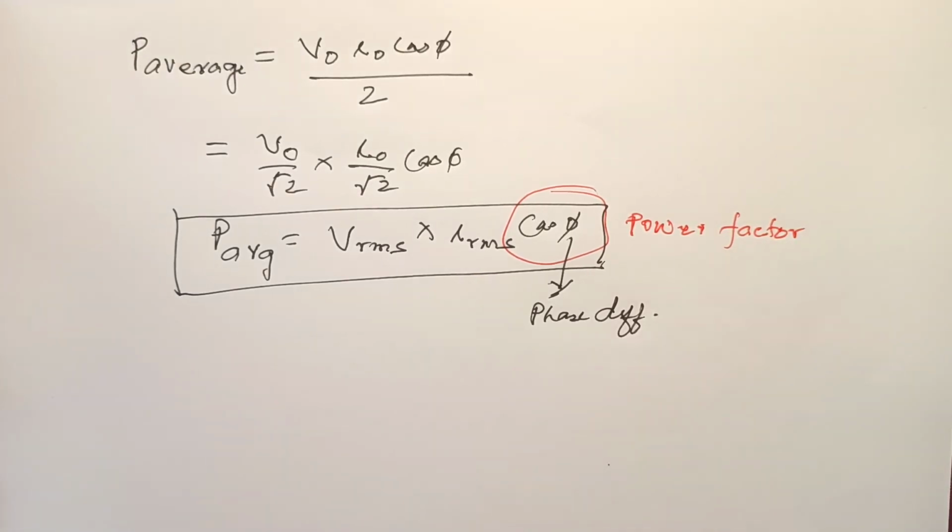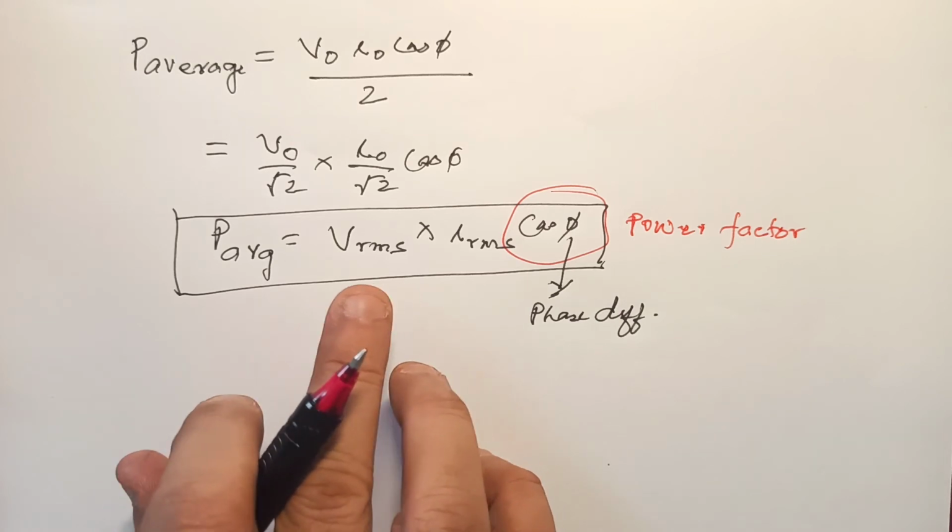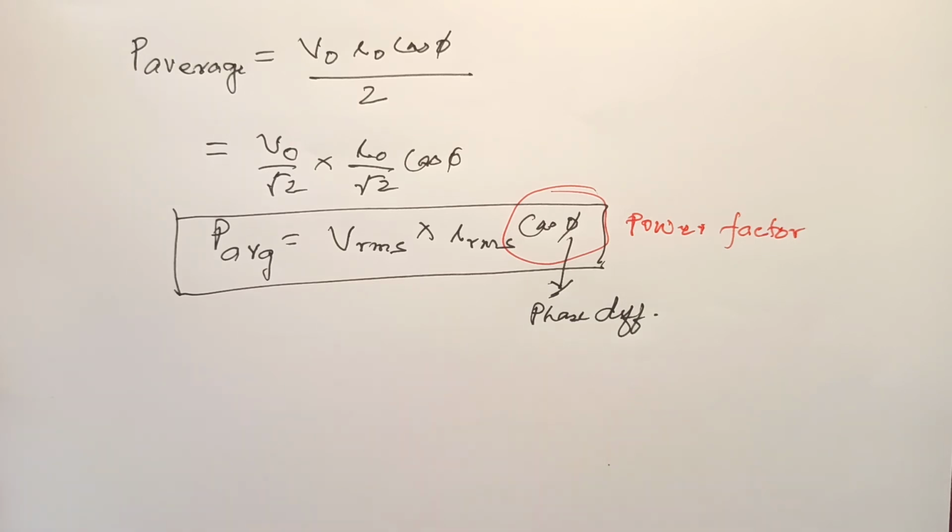Okay, so in an AC circuit, if it would have been a DC current, it was just V into I. But in case of AC, it depends on the phase difference as well. What is the lag or lead between the current and voltage, it depends on cos phi, where phi is the phase difference and cos phi is called the power factor.